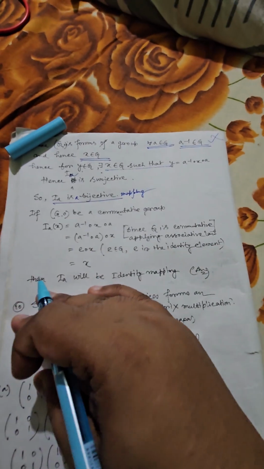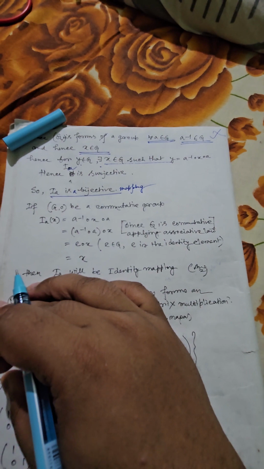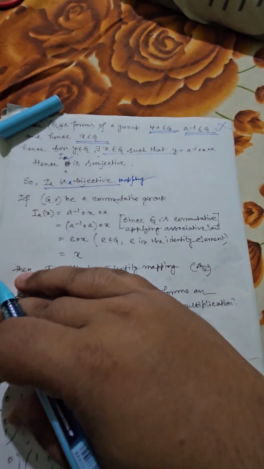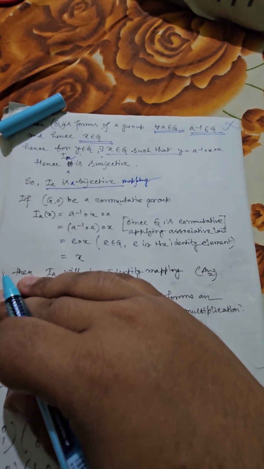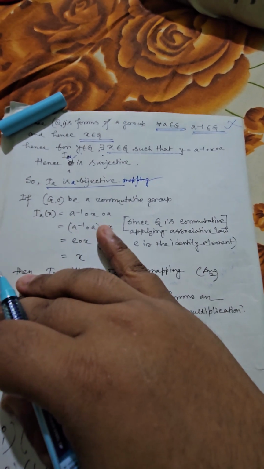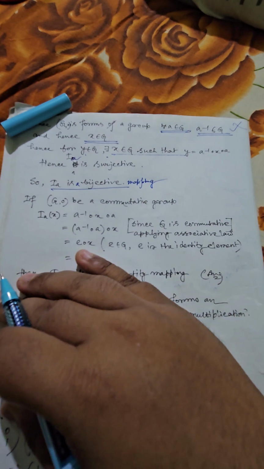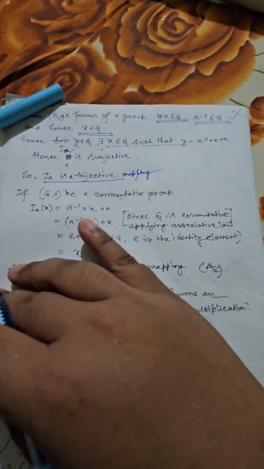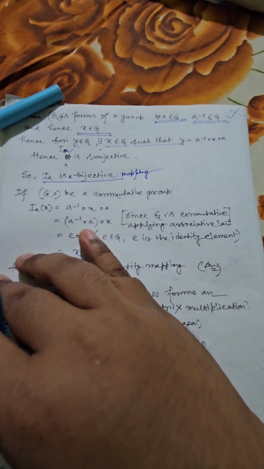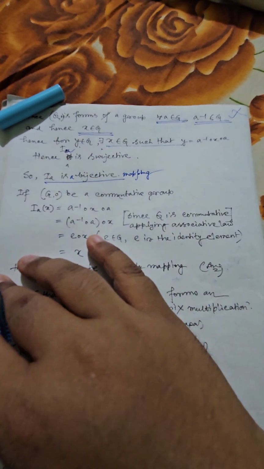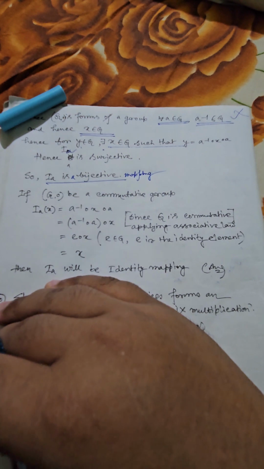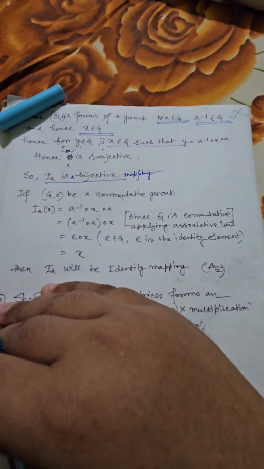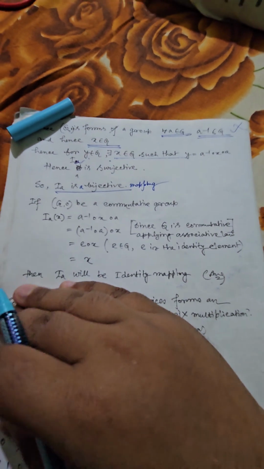And finally, if (G, ∘) is a commutative group, then what will happen? I_A(x) can be written as A inverse ∘ x ∘ A. This can be written as A inverse ∘ A ∘ x. Why? Because G is commutative, so x ∘ A will be A ∘ x. This is equal to E, and ultimately E ∘ x will be x. That means I_A(x) will be x. But this is true for all x belonging to G. So technically I_A will behave like an identity mapping.